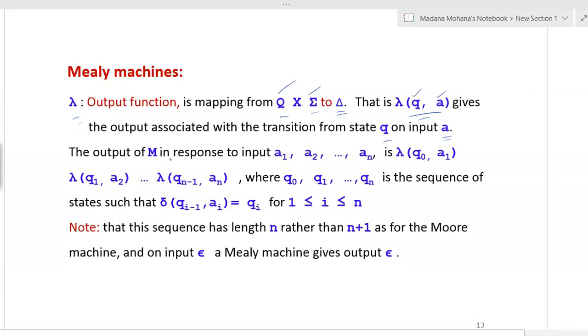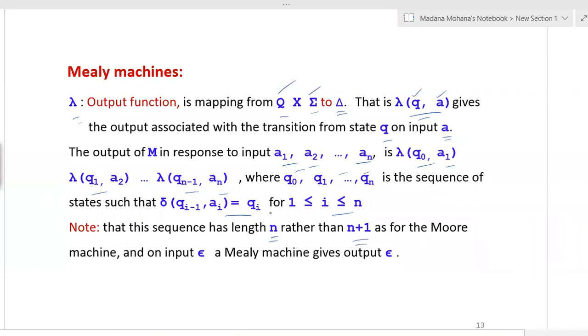Here also, the output of M in response to input a1, a2, and so on to an is the output function lambda of q0 comma a1, lambda of q1 comma a2, and so on up to lambda of qn minus 1 comma an, where q0, q1, and so on to qn is the sequence of states such that delta of qi minus 1 comma ai equals qi for i between 1 and n. Observe that the sequence has length n rather than n plus 1 as in the Moore machine.